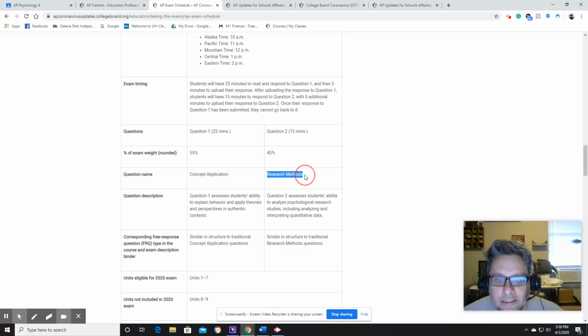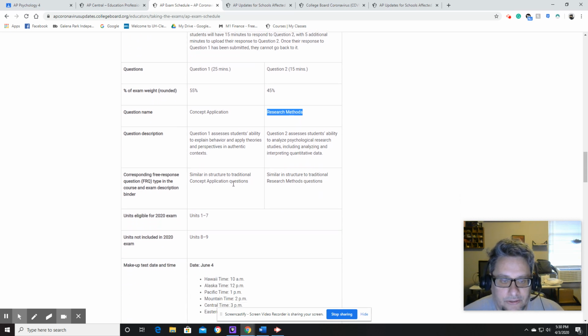Research methods. This one is going to give you a research study, and it will probably give you graphs and charts, and then it'll ask you to make informed decisions about that. The good thing about this is that I'm going to give you 6 terms, and 2 of them will most likely be on here out of the 6. So it changes from year to year, but research and methods doesn't change a whole lot. We're going to spend a lot of time on that too in tutorials.